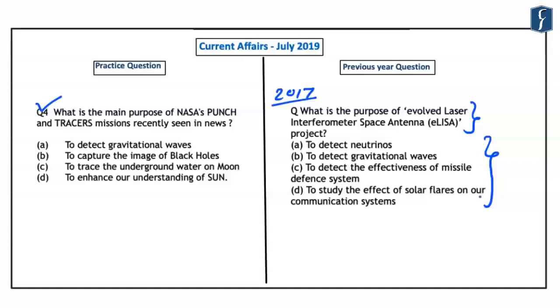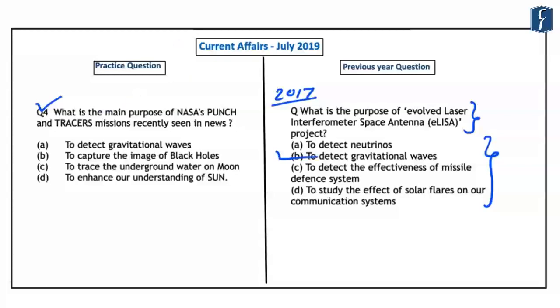what is the main requirement of the question. So here, if you look at the first option, that is to detect the neutrinos. In the year 2017, the projects related to the detection of neutrinos were also in news. However, they were not related to the eLISA project. And this eLISA project was related to the detection of gravitational waves. So the correct answer was B. So let us look at this question.